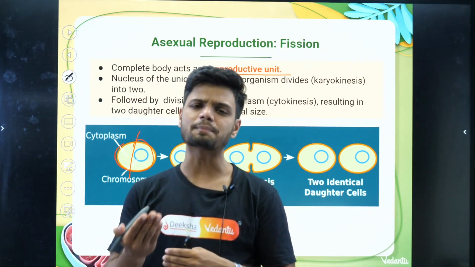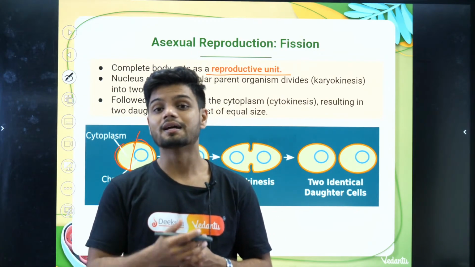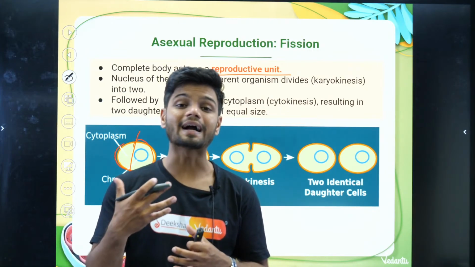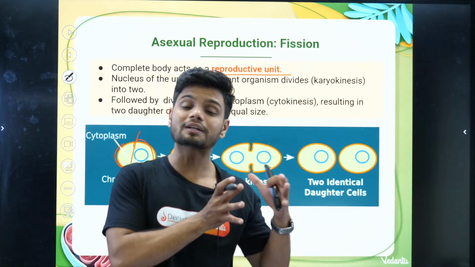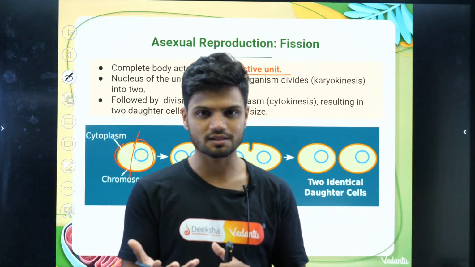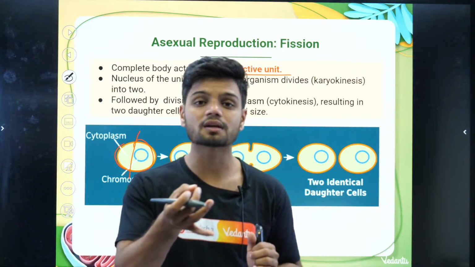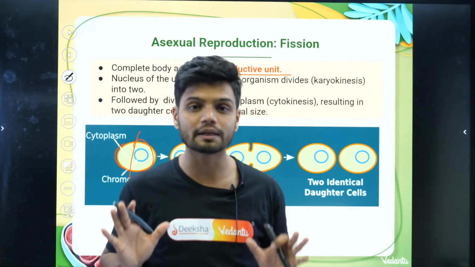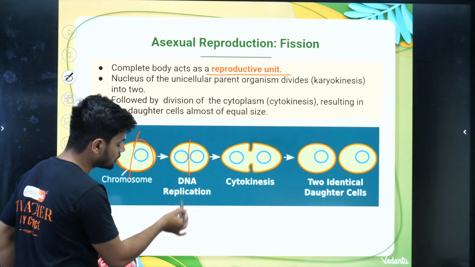There are multiple steps in fission: karyokinesis and cytokinesis. Karyokinesis means splitting of the nucleus.